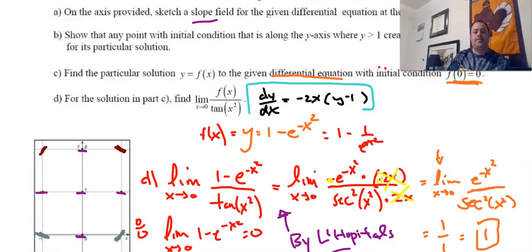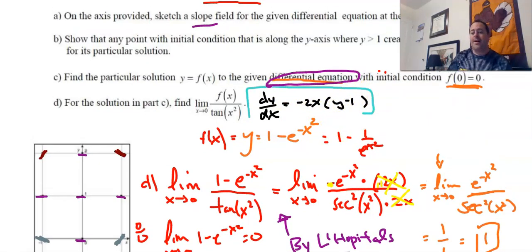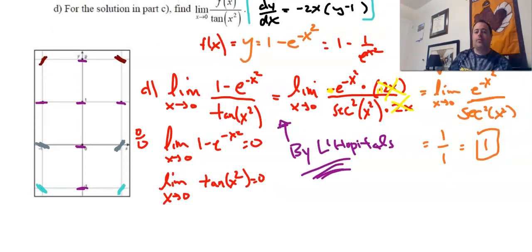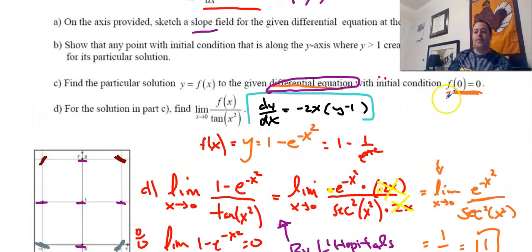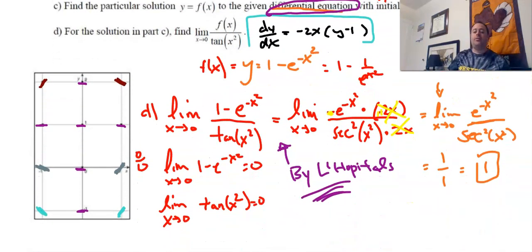And then C, differential equation. This is such an easy one for you guys to get a lot of points on. It really is. Just remember, separate your variables, integrate both sides, and then just play around with it and see what you guys can do. And then remember, this initial condition here is usually what gets you your C. And then for D, we used L'Hôpital. We used the derivative of an exponential function, and we also used the derivative of tangent.